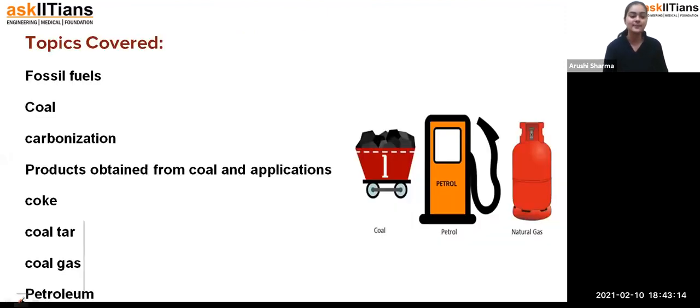So these are the topics, students. As you can see, we are going to discuss fossil fuels. Then we'll see what coal is, carbonization, products obtained from coal and their applications. These are the products we get from coal: coke, coal tar, and coal gas. Then we are going to discuss petroleum. All these are the topics we are going to cover in today's session. So now let's start.